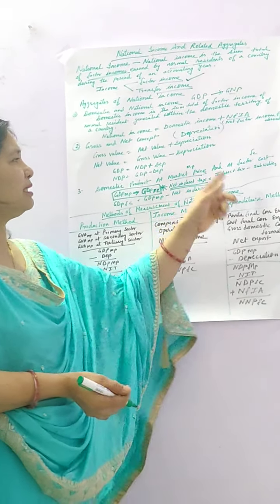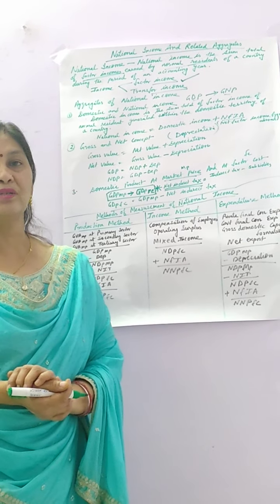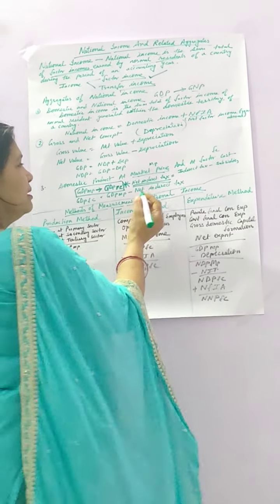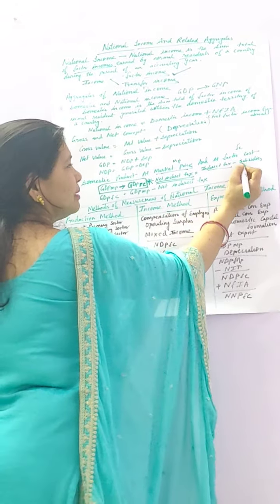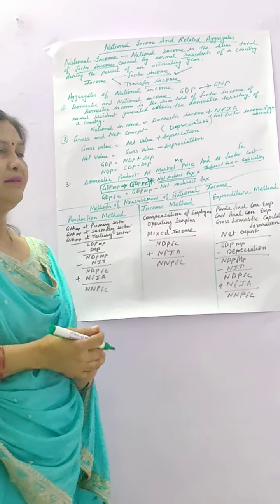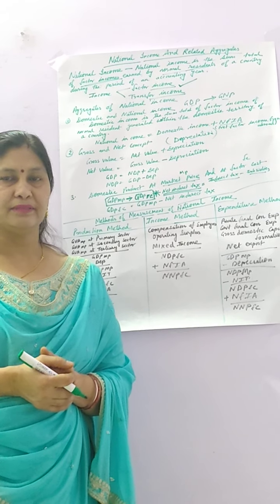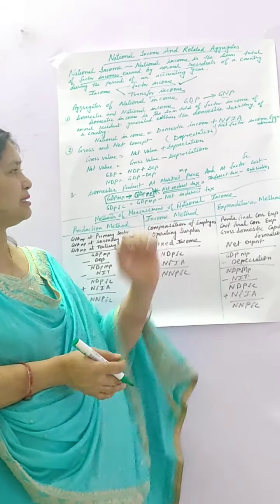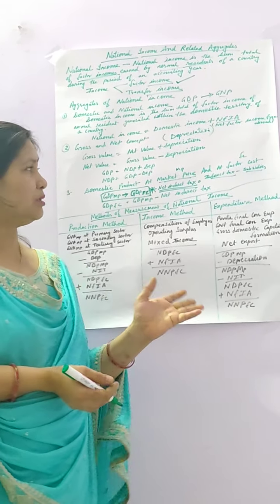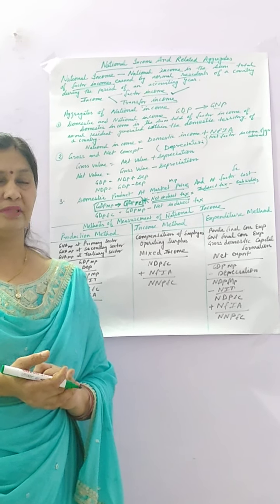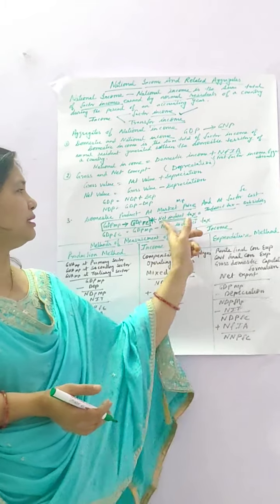So market price becomes factor cost when we exclude the value of net indirect tax. Net indirect tax is equal to indirect tax minus subsidies. Market price means the market value of goods and services in which indirect tax is included and subsidies also. But when we make it factor cost, we have to exclude net indirect tax.